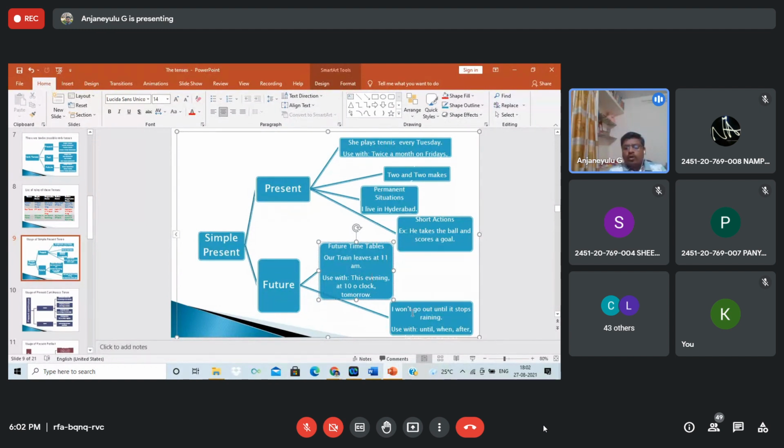Here, I won't means I will not go out until it stops. See, I won't go, which is I will not go out, is simple future, but until it stops is the simple present tense, right? See, sometimes simple present tense comes along with simple future, but you don't stick to that. When I am using simple present tense, why should I use simple future? That is what sometimes happens, simple present and simple future come together, so you created the difference.